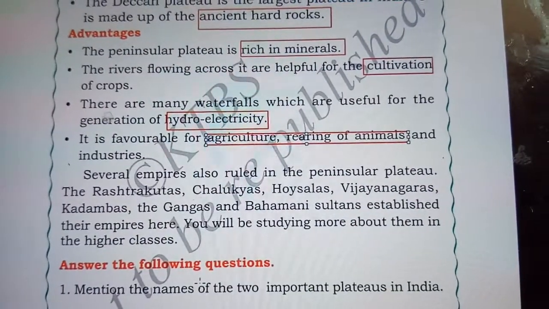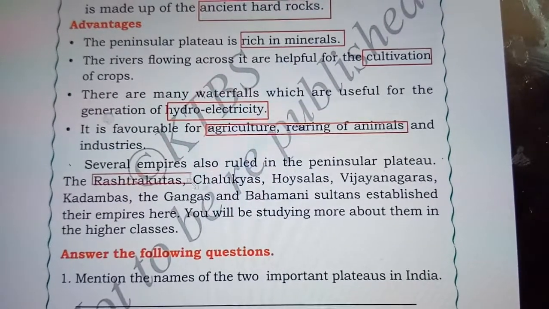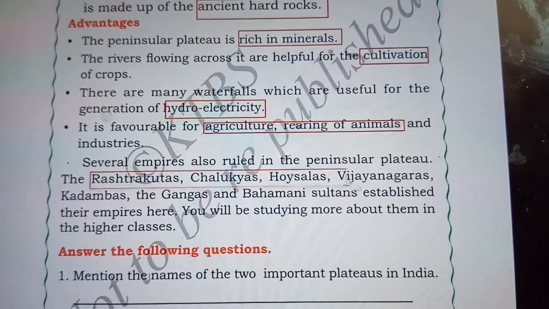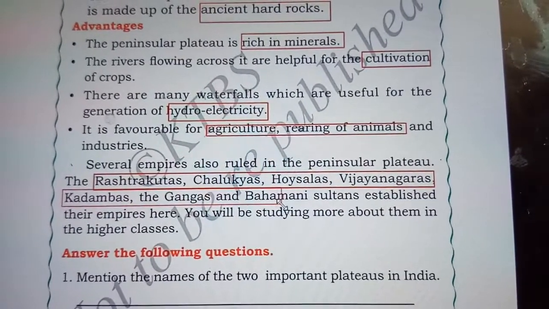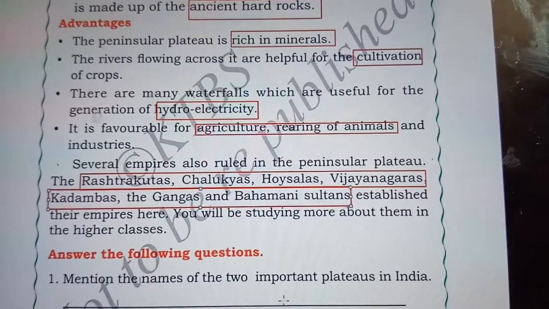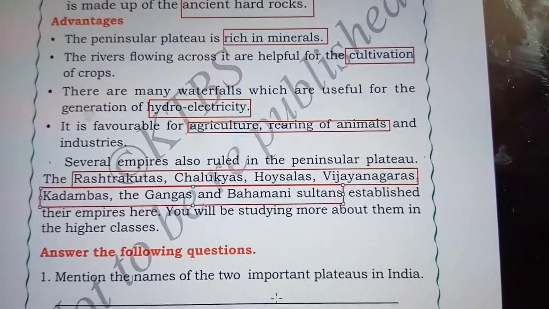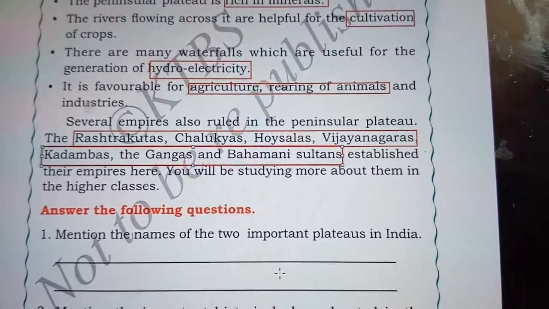Next, several empires also ruled in the Peninsular Plateau, like the Rashtrakuta dynasty, Chalukya dynasty, Hoysala dynasty, Vijayanagaras, Kadambas, Gangas and the Bahmani Sultans, who established their empire here. You will study about these dynasties in your higher classes.